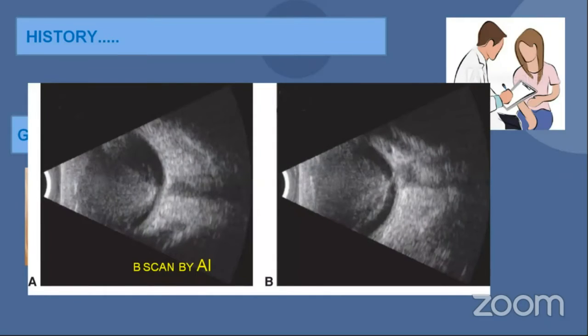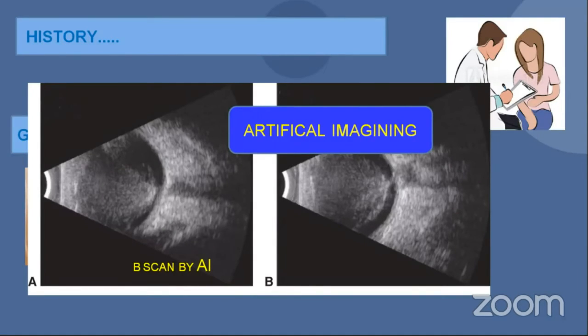A very important factor is doing a B scan. In diabetic vitrectomy I call it a B scan by AI, or what we call artificial imaging, because when the operating surgeon does the B scan himself, he can actually visualize the condition of the vitreous and its association with the retina, which is very important when he approaches the patient during surgery. If you have a simple, almost incomplete PVD, which is attached to the optic nerve and free from all other sides, you know that it's a relatively simple case and easier to approach.